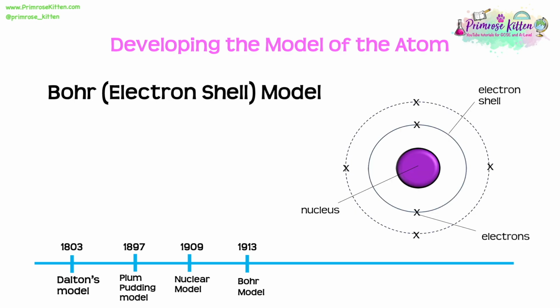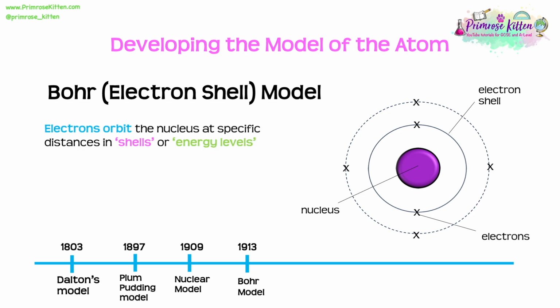So over time, Bohr came up with the electron shell model. And the electron shell model told us that rather than just randomly floating around the nucleus, the electrons were actually found in fixed distances from the nucleus, orbiting it in shells.